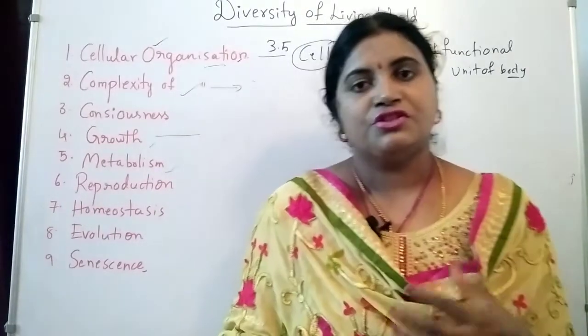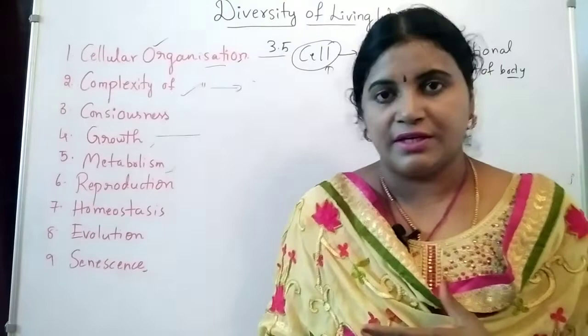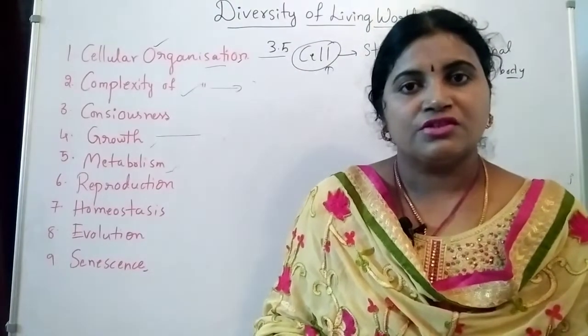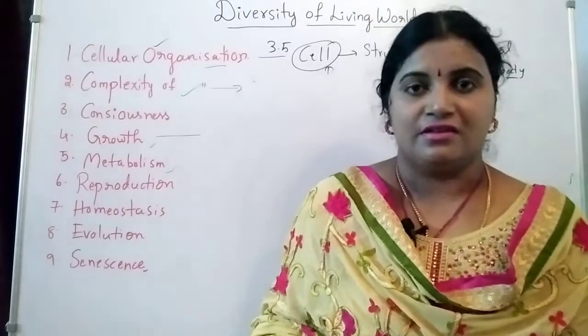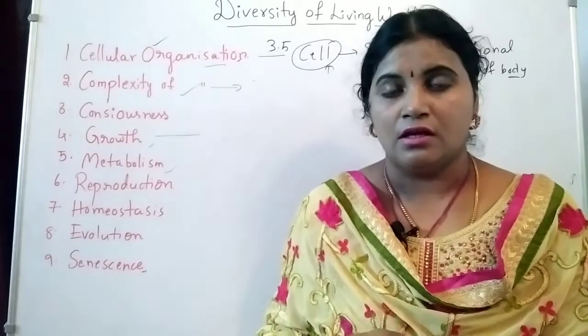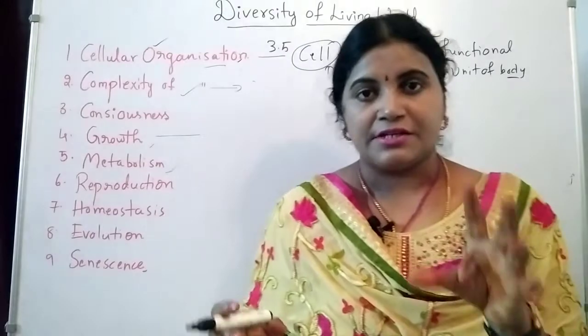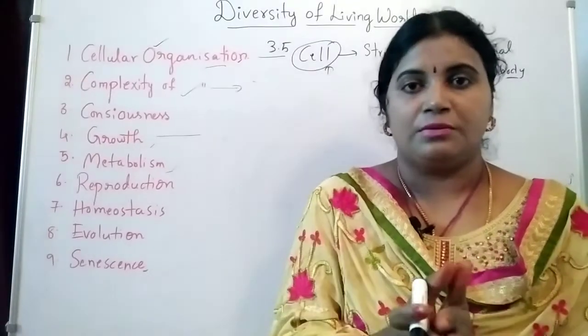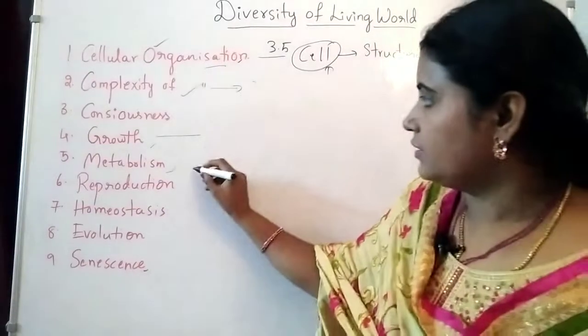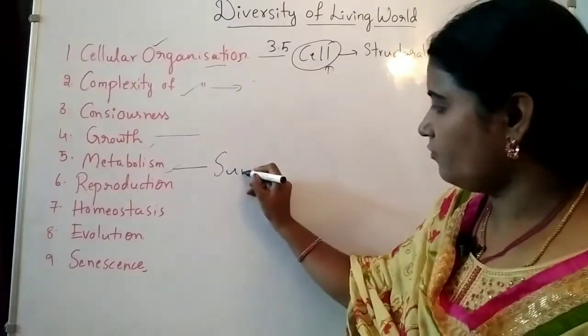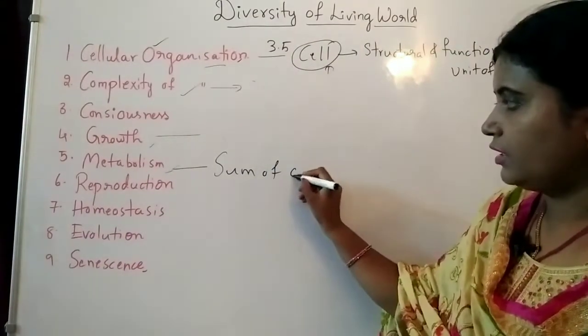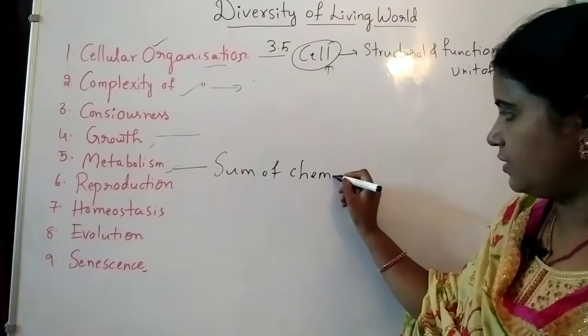Okay, so energy processing ante enti? Food prepare cheyadam, right? So energy utilization means using that energy from the prepared food material. So here there are two types of metabolic activities, that's why it is a sum of chemical reactions. So here metabolism means sum of chemical reactions.